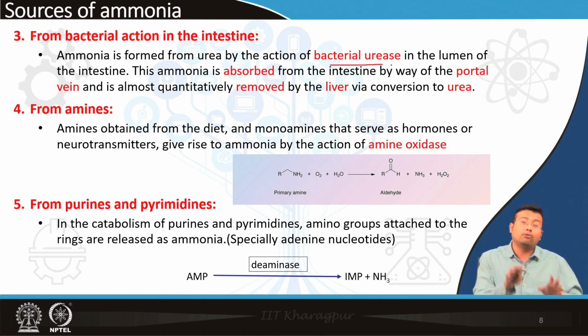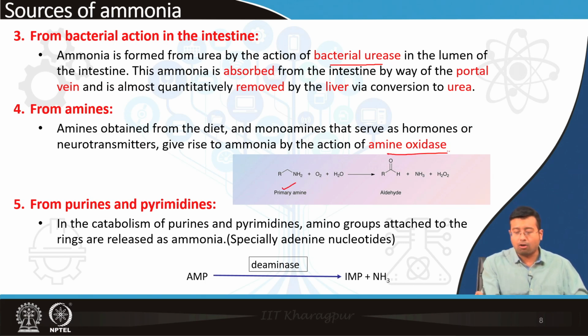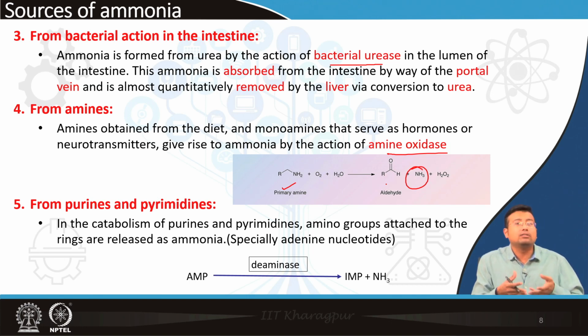Ammonia is absorbed. So, ammonia is produced in the gut by the action of intestinal bacteria. Another source of ammonia is amines. Primary amines, by the action of the amine oxidase group of enzymes, also produce ammonia. Next, from the catabolism of purines and pyrimidines.